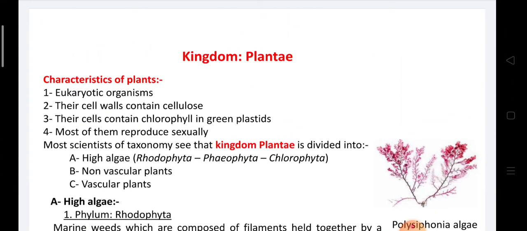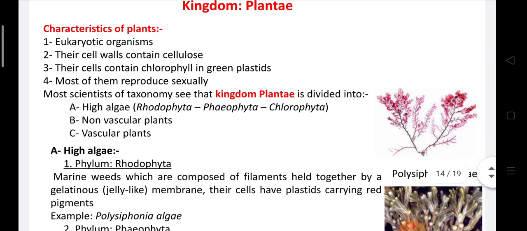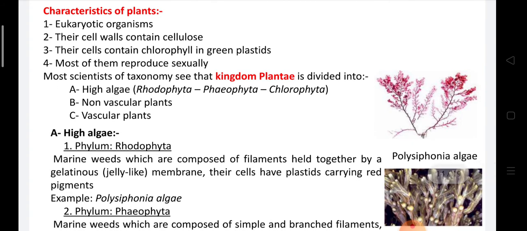Kingdom Plant. Plants are eukaryotic organisms. Their cell walls are composed of cellulose, and their cells contain chlorophyll in green plastids, and other plastids may be found like chloroplast, chromoplast, and leucoplast. Most of them reproduce sexually by gametes.